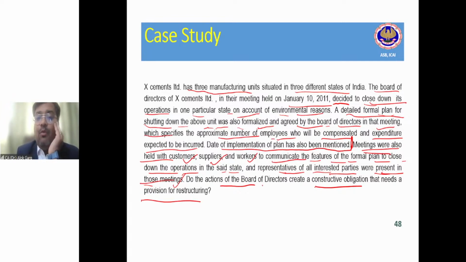Did the action of the board create a constructive obligation that needs a provision for restructuring? Yes or no? You have to give the reason for your answer. So how will you answer this question? You will answer this question, first of all, in the given question.